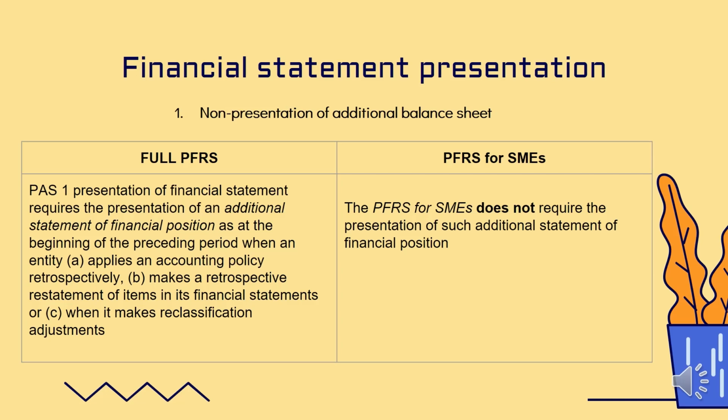Financial position. Number 1, non-presentation of additional balance sheet. Under full PFRS, required kang gumawa ng another balance sheet or the third balance sheet at the beginning of the earliest comparative period kung na-meet mo yung mga criteria. A. Kapag nagkaroon ka ng changes sa accounting policy, retrospectively, it means being conscious of what happened previously or applying something new to past events. B. Kapag merong retrospective restatement, ibig sabihin is correcting the recognition, measurement, and disclosure of amounts of elements of financial statements as if a prior error had never occurred.